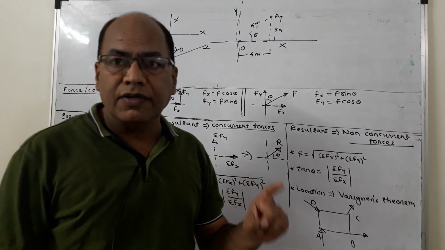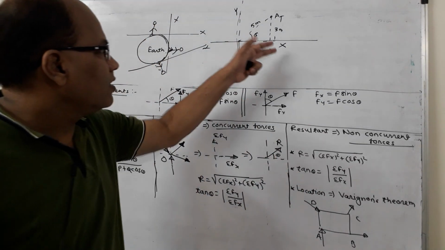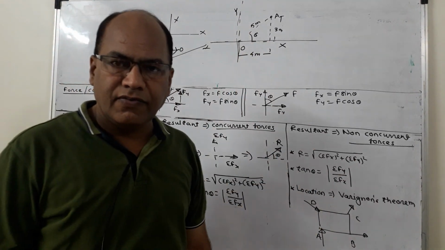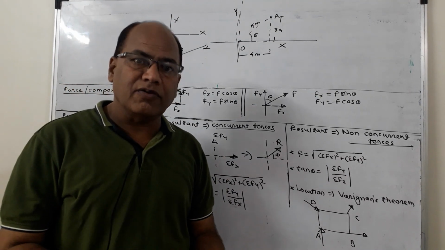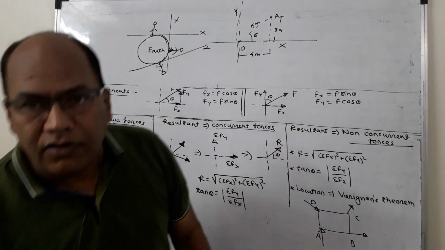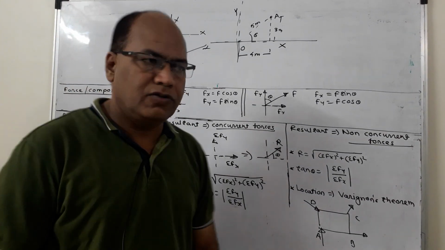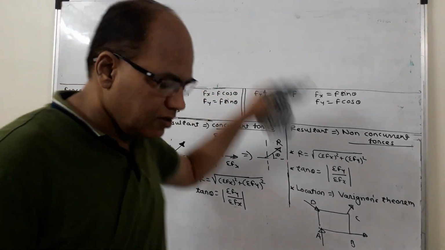But there can be infinite number of ways in which the x and y axes can be considered. So if there are infinite x-axes and y-axes, the given force can be resolved into infinite number of components. Remember it well, the given force can have infinite number of components.